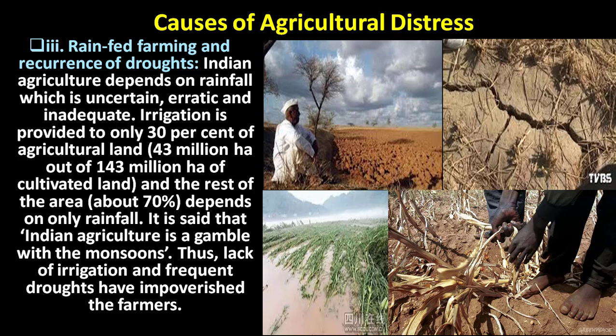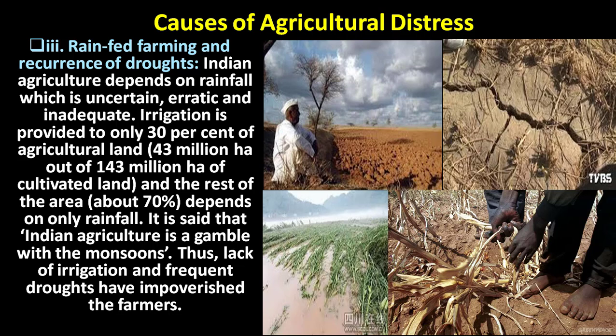Irrigation is provided to only 30% of agricultural land, that means 43 million hectares out of 143 million hectares of cultivated land. The rest, about 70% of our agricultural land, depends upon rainfall. It is said that Indian agriculture is a gambling with monsoons.